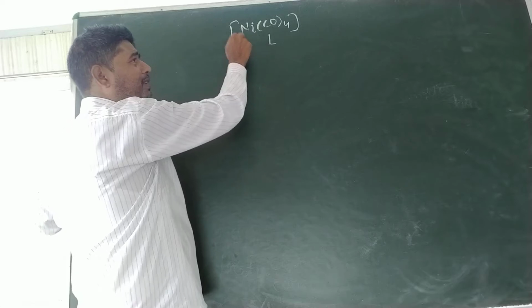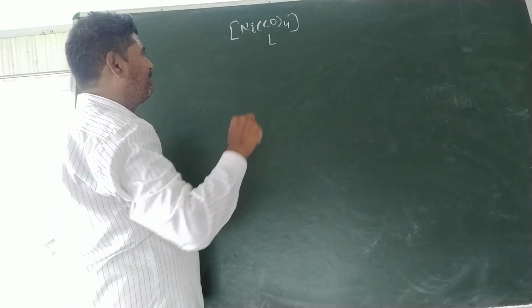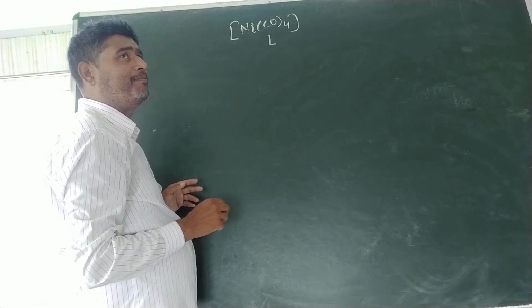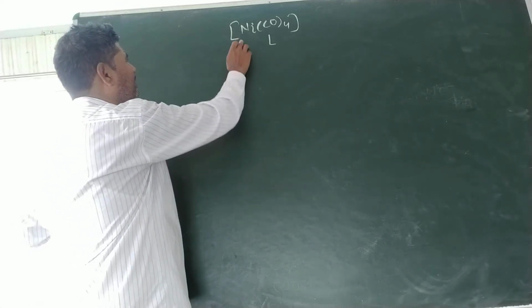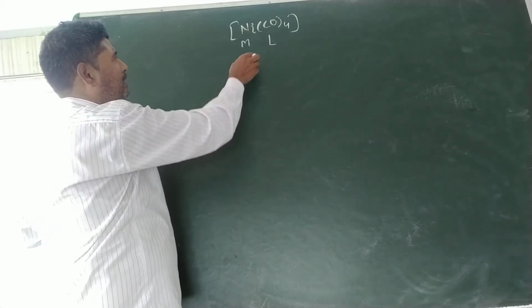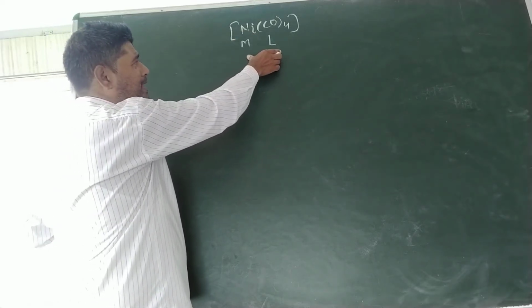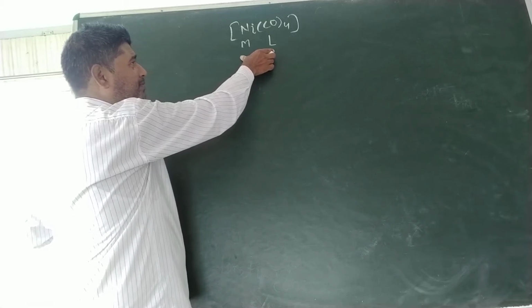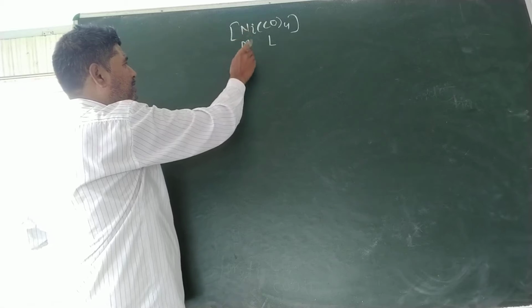Nickel belongs to the d block and all the elements of the d block are metals. Nickel is a metal. So for nomenclature of the coordination sphere, we will write the name of the ligand first.